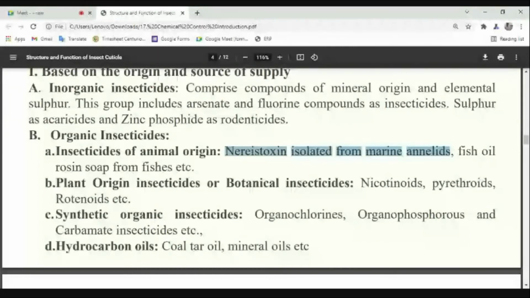Then the second one: plant origin insecticides, or botanical insecticides. Botanical means plant origin. The examples are your nicotinoids. From which plant are nicotinoids derived? Tobacco. Very good.